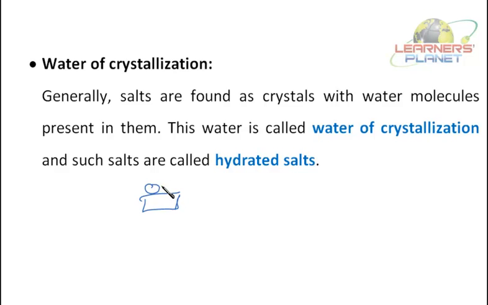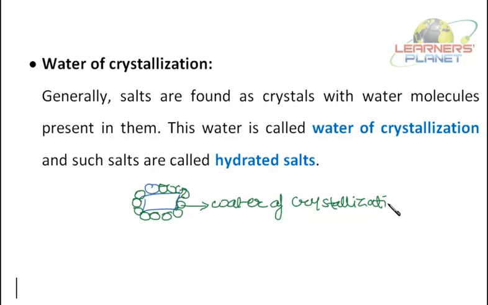These associated water molecules are called water of crystallization, and such salts are called hydrated salts.